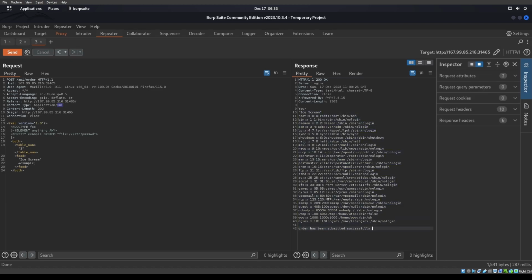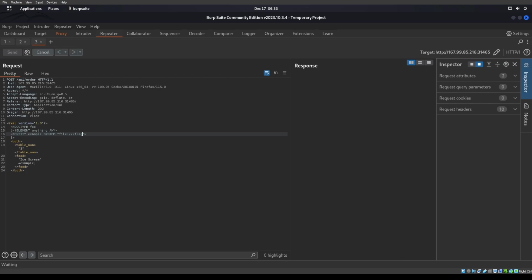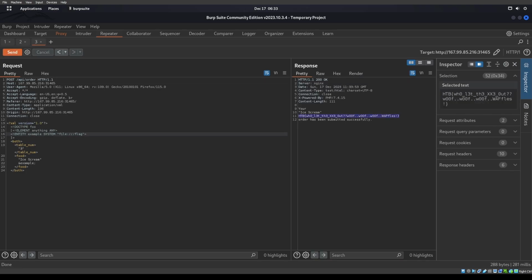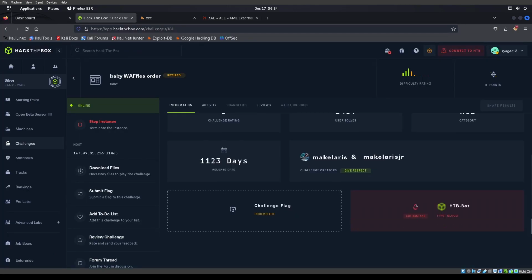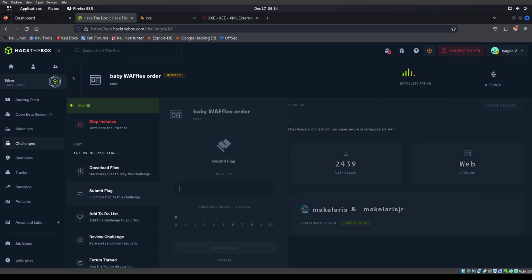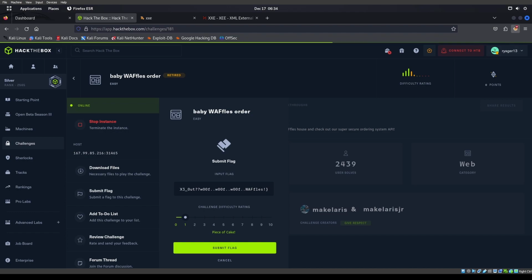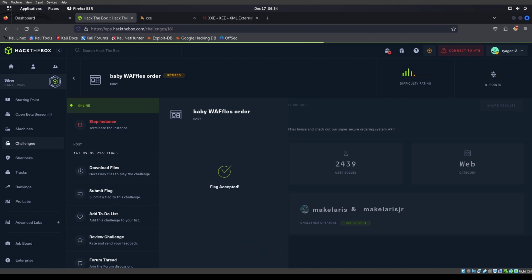So now we should just have to find the flag, which should be at flag / flag. Should be right there. We'll send that up. And there we go. Good catch. Thank you very much, Thed, too. Thank you very, very much. Good catch on the XML thing right there. All right, cool. So that one took way longer than what it should have. Download necessary files. Good thing we didn't have to really download anything, huh? That one took way longer than what it should have, but we got it finally.